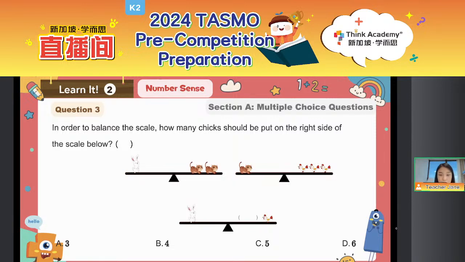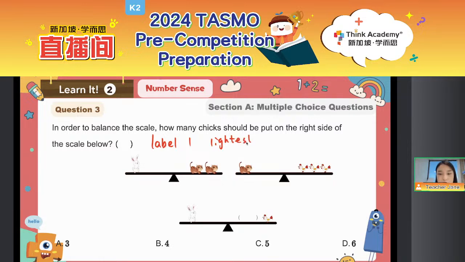As for this kind of question, what we need to do is just to have a look at the balance, right? So we can see, as for the balance question, we know that the weight on the left is equal to the weight on the right. So that we can see, as for this kind of question, we can use a method that is label one method to help us do the question. Okay, so when we are labeling the one, what we need to do is always label the lightest one as the one.